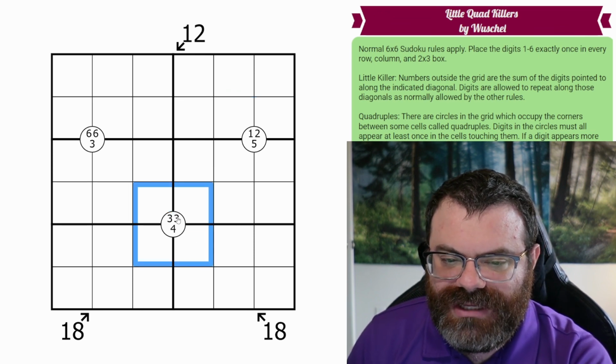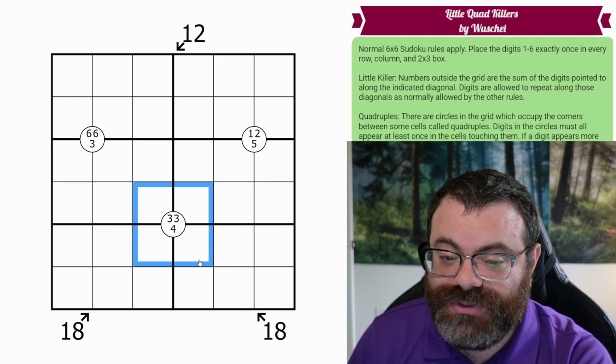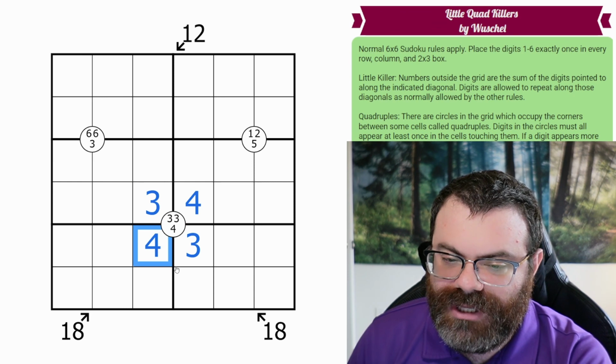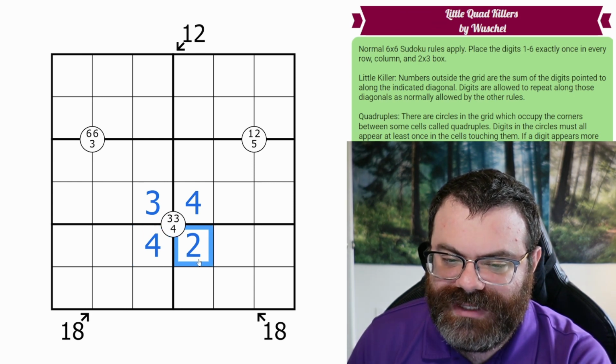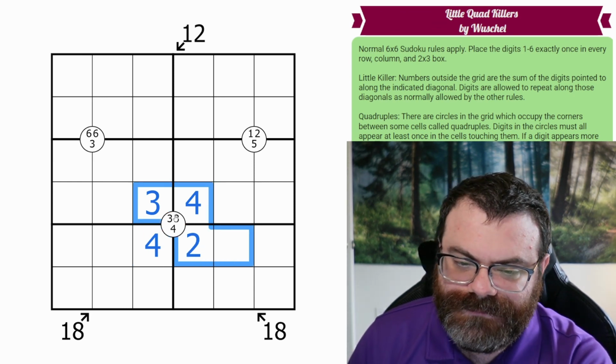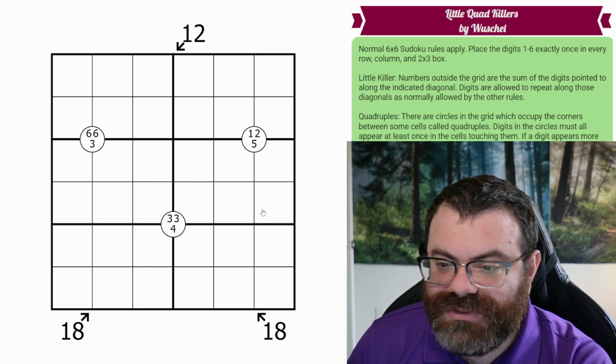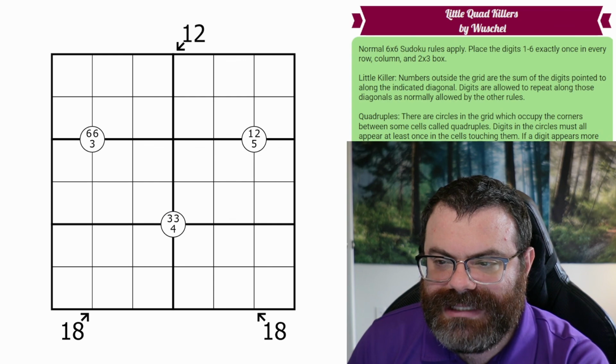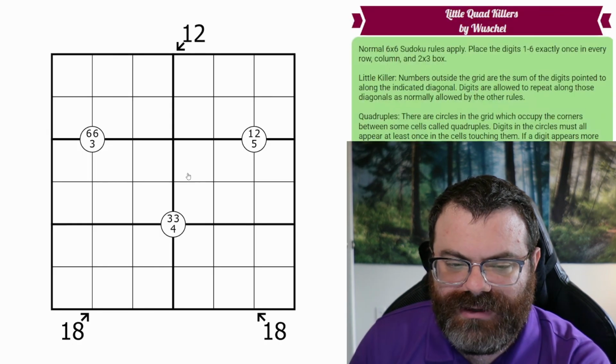This one, the 3 repeats. That means we need 2 3s to appear. So we need 2 3s and a 4 at least to appear. We could do 3, 3, 4, 4 if we want, but what we can't do is like this, because now we don't have 2 3s. All right, those are the rules. There's a link in the description if you'd like to try the puzzle yourself. And I'm going to get started right now.